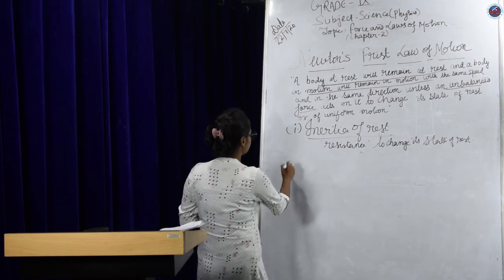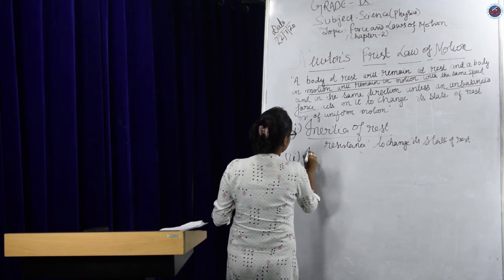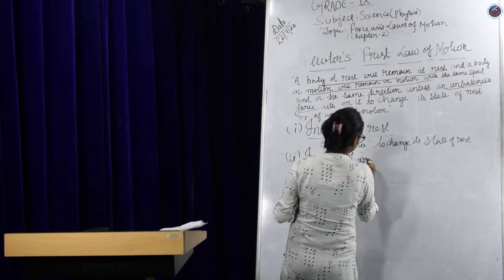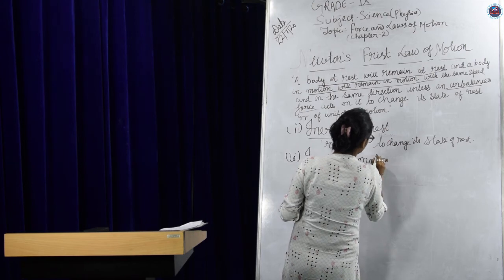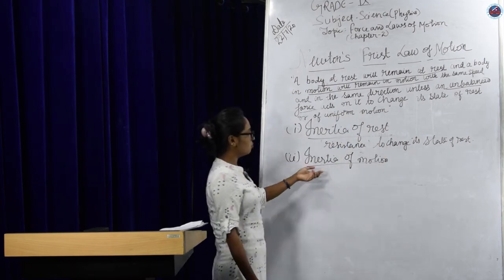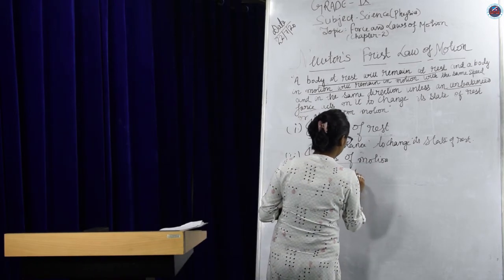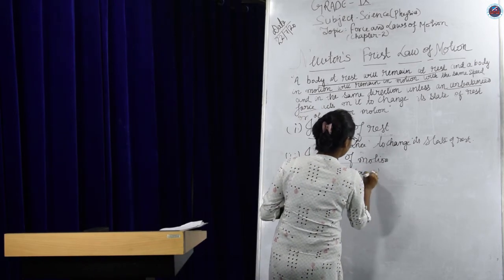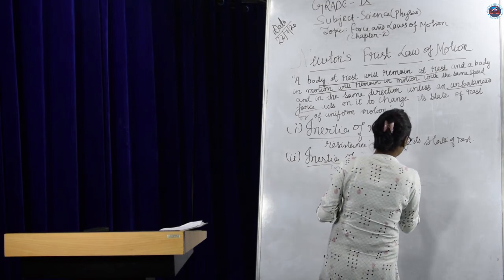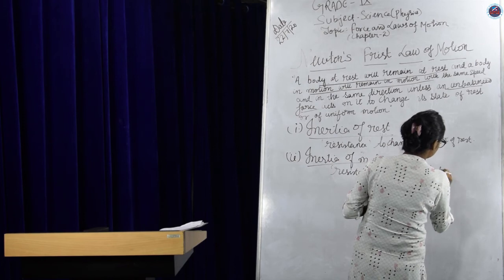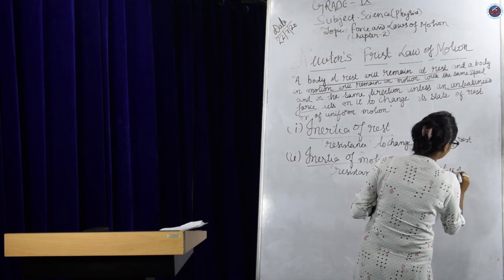The next one, the second, is inertia of motion. It is the resistance offered by the body to change its state of motion.